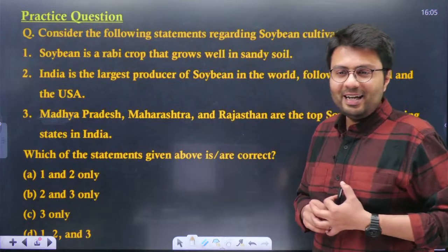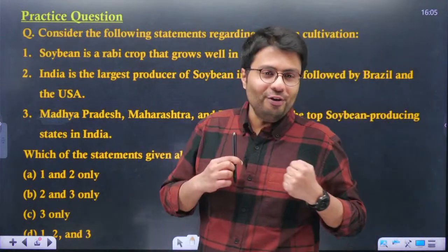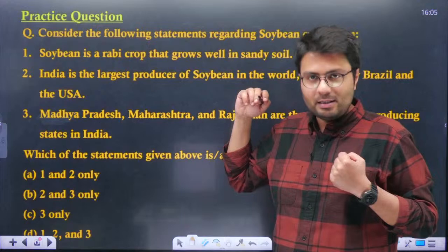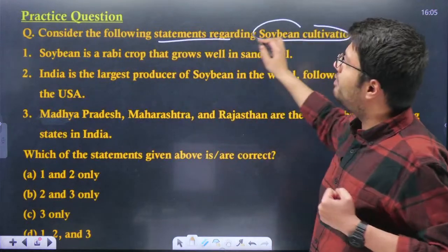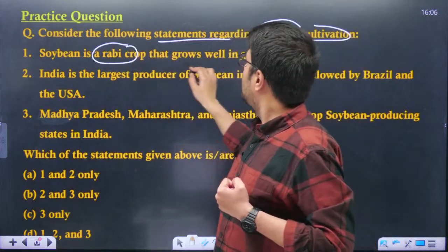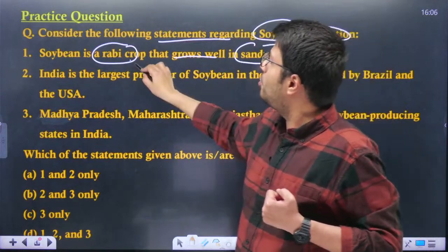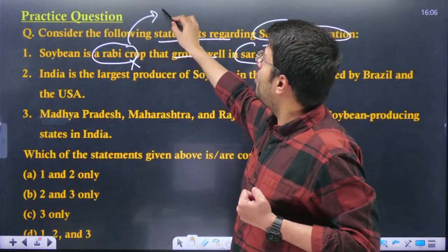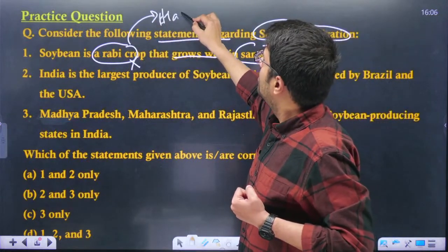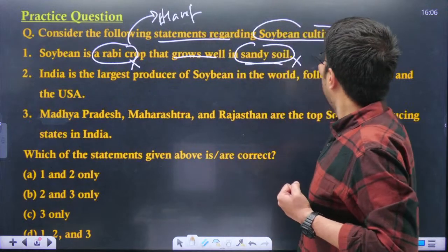Ashil has already said answer C. Let me solve it for you. Now this was the question I gave you yesterday as homework. Consider the following statements regarding soybean cultivation. Soybean is a rabi crop that grows well in sandy soil. Now both of these statements are incorrect. Rabi, it is a kharif crop, and also it grows well in loamy soil.